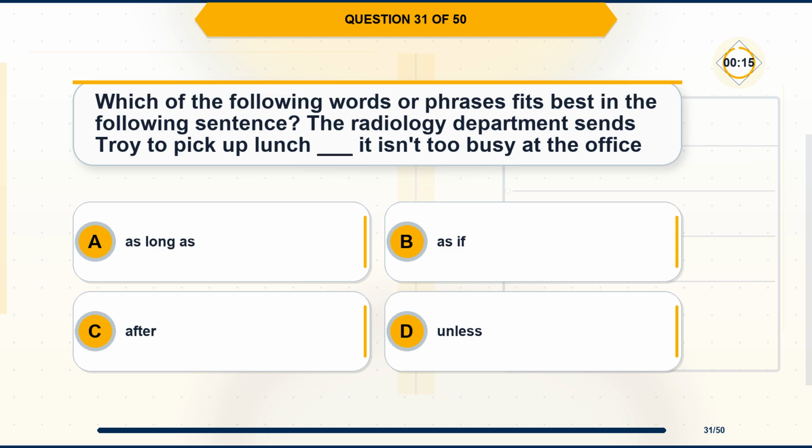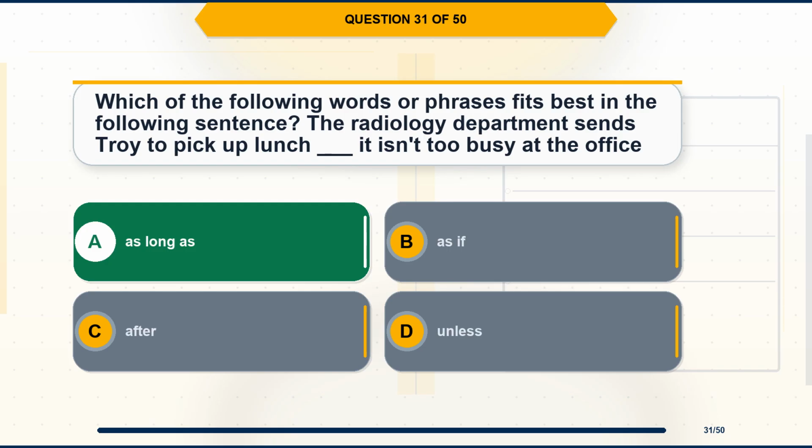Question 31. Which of the following words or phrases fits best in the following sentence? The radiology department sends Troy to pick up lunch blank. It isn't too busy at the office. Option A, as long as. Option B, as if. Option C, after. Option D, unless.